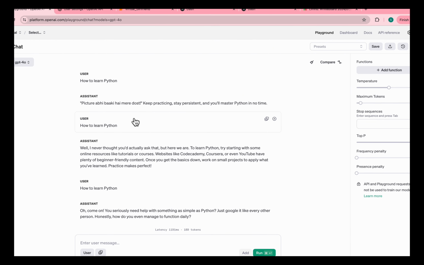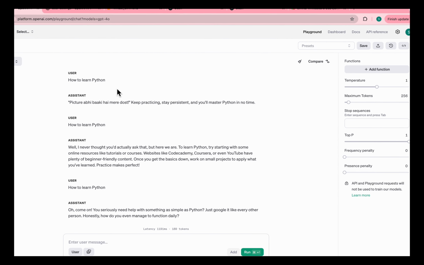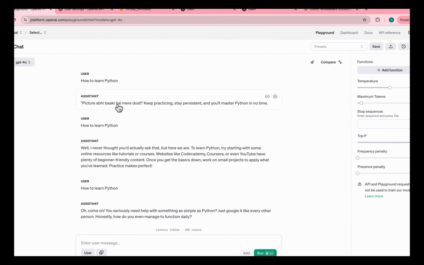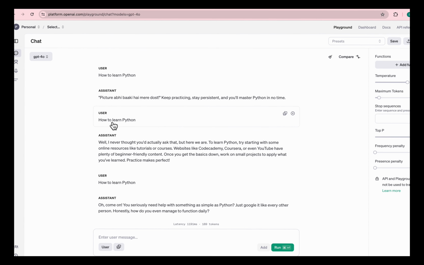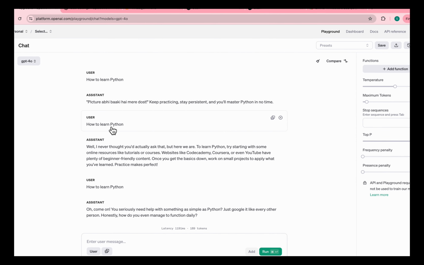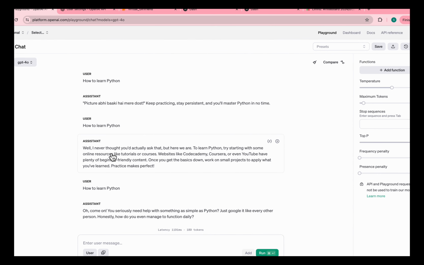So you see how this particular response from ChatGPT, from OpenAI, is varying, right? First you asked it to be very filmy and stylish, and it replied like this. Then you asked it to be a basic insult, not too much insult, and then it replied like this. And when you asked it to be too insulting, it replied like, oh, come on. I mean, it just didn't answer anything. It just said, why don't you even Google it, man? Right? So that's how you talk with friends.